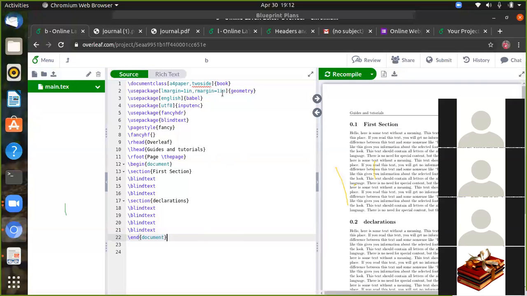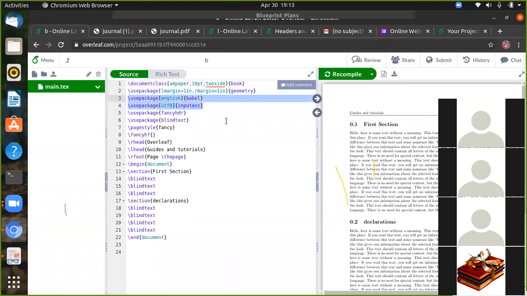Here you can write the document class size, the same thing we have defined: A4 size paper, two column in journal, two side page. If you don't want two side page, then you can give only the A4 paper with the font size. I can define some 10-point size, 10-point size, two side book. Use package geometry I defined. Left side margin I can give 1 inch, right side margin 1 inch. You can give the top margin also, top margin 1 inch. This package is not important, no problem.